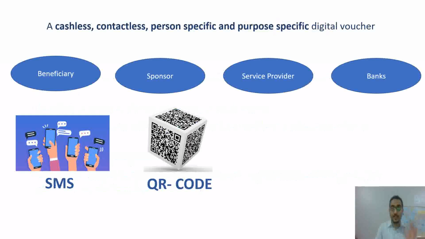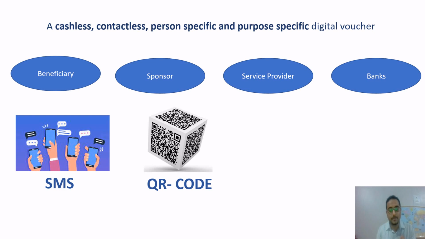Now let's understand what is e-rupee. As the definition suggests, it is a cashless, contactless, person-specific and purpose-specific digital voucher. We have four parties, you can say: the beneficiary who will get subsidies or any kind of benefit, monetary or non-monetary, the sponsor who is providing benefits, the service provider who will deliver the benefit to the beneficiary, and banks. So we have four parties.